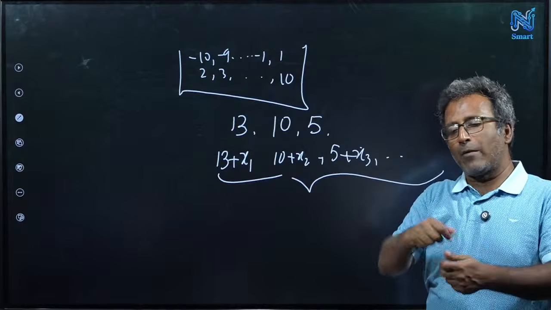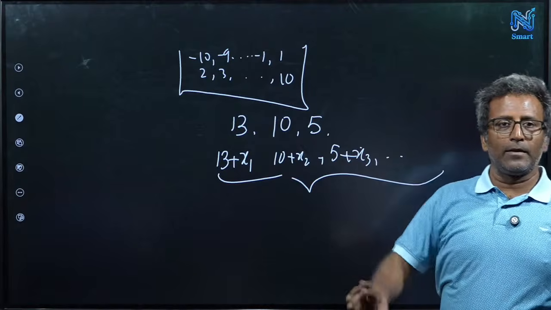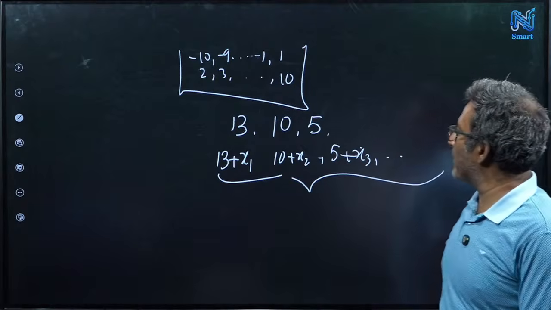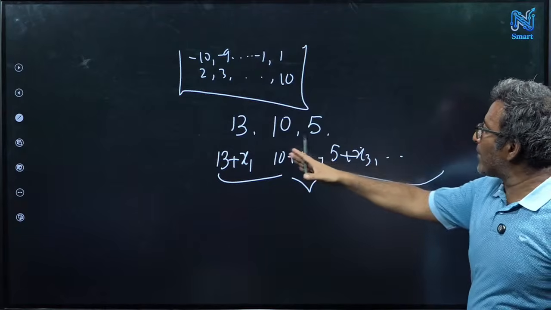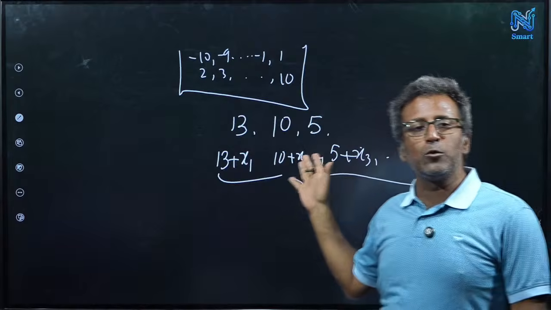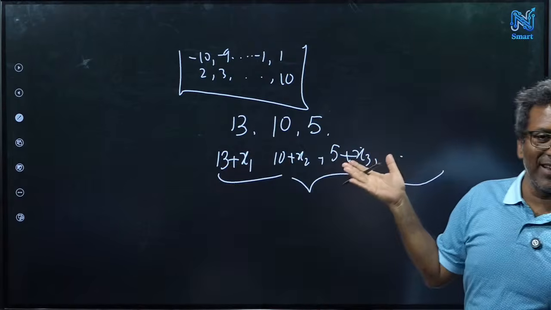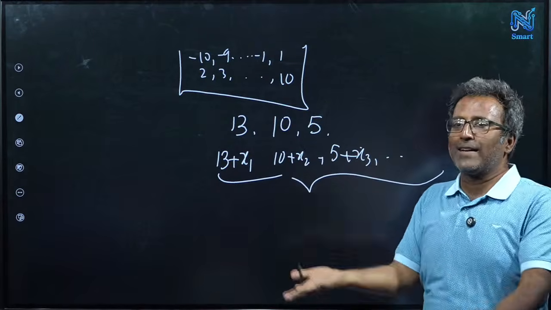After adding the number, you can just throw the paper away. So if you add all these values, the sum of x1, x2, x3 will cancel to 0, and then you get exactly the answer.